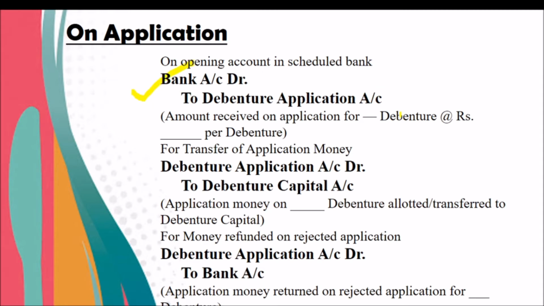You know very well, only a variation from the previous chapter, where we wrote bank account debit to share application; here it is debenture application. The second entry, when the amount is transferred from debenture application to debentures: debenture application account debit to debenture capital or debentures. The entry for rejecting the excess application is debenture application account debit to bank.